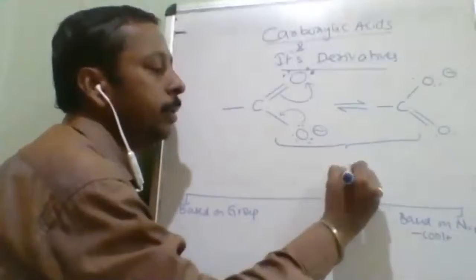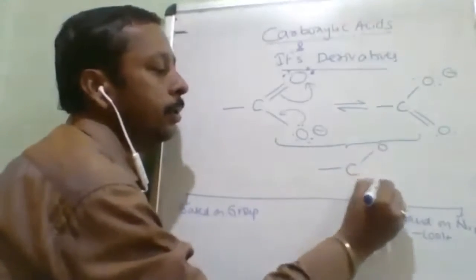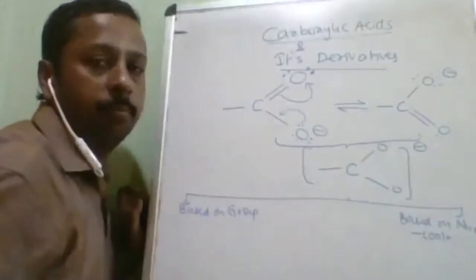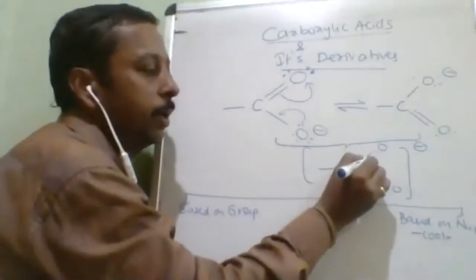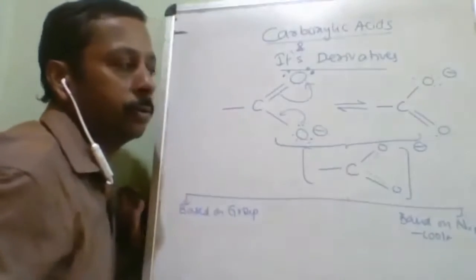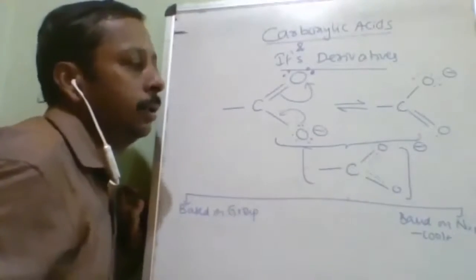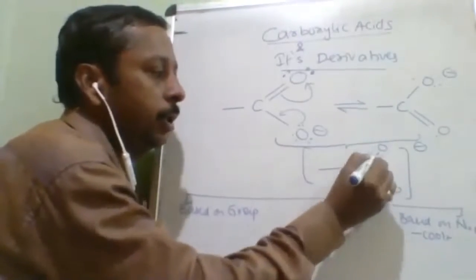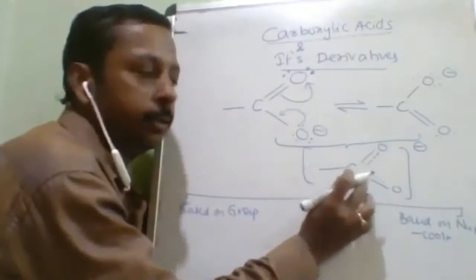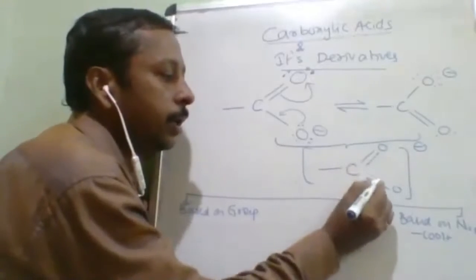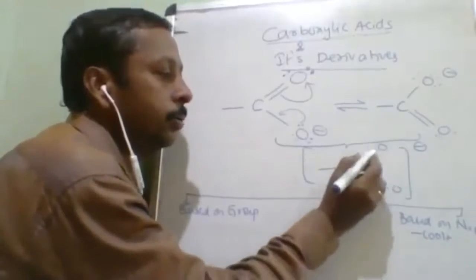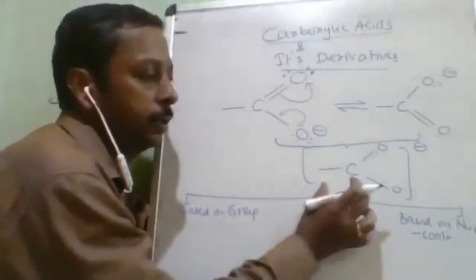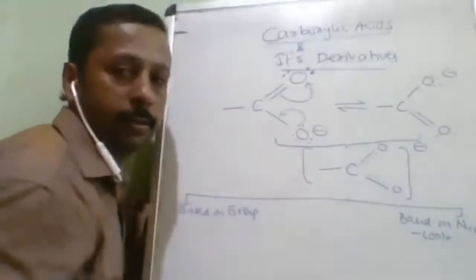But the actual resonating hybrid will be something like this. This is oxygen, and the total negative charge we will keep here. And a bond can be present here, and a bond can be present here also. Okay, so this is the resonating hybrid of the carboxylate ion. Is it visible to all of you? This is a dotted line, and this is also a dotted line. So the negative charge is written. Resonance hybrid, resonance structure 1, resonance structure 2.